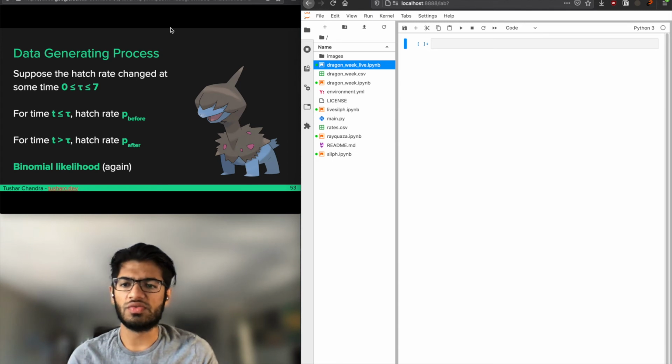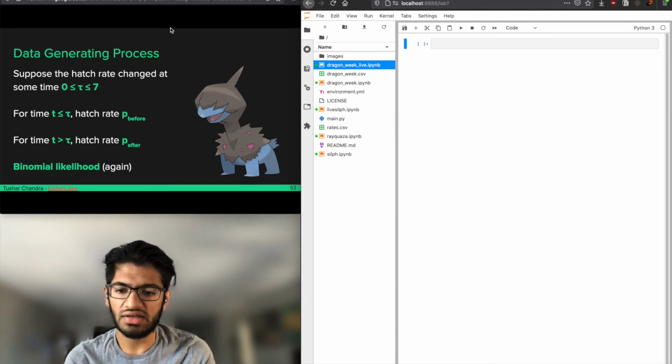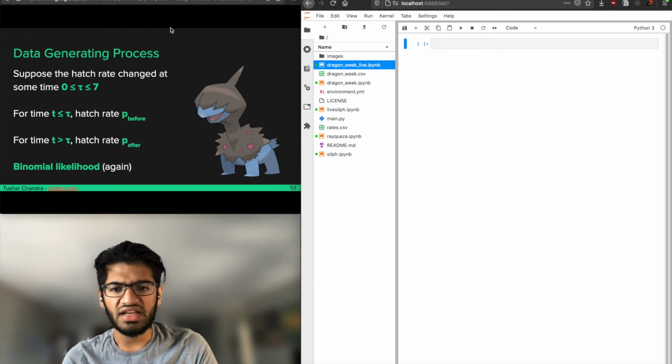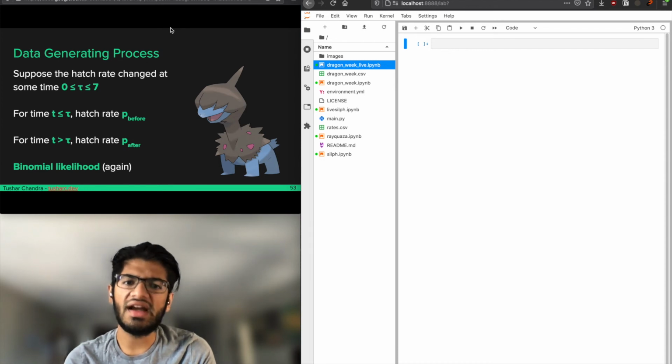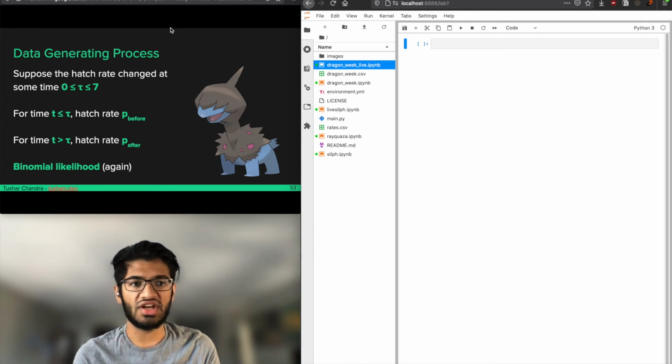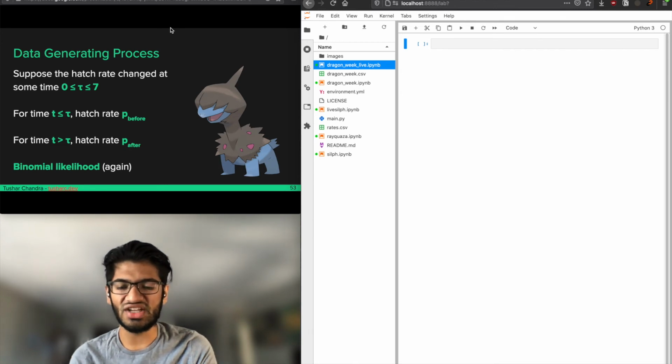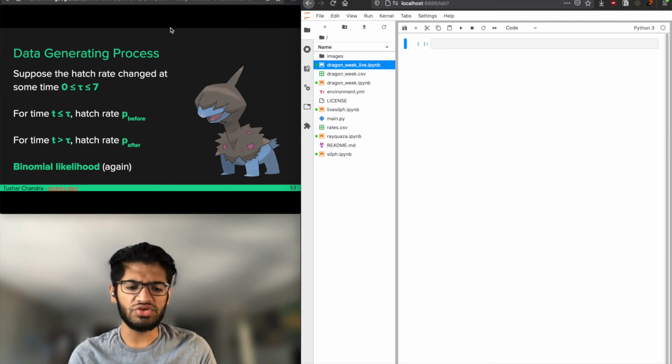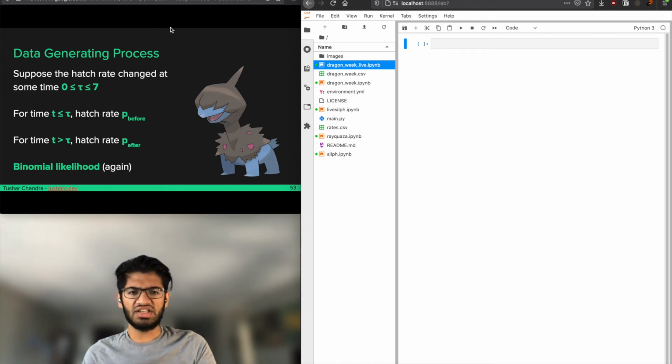So we're going to suppose that in these 8 days of data, the hatch rate changed at some tau, where 0 is less than tau is less than 7. On one of those days, before that, there was a hatch rate p before, and after that, there was a hatch rate p after. Given that hatch rate, we know how many eggs we hatched, and we know how many of those were Dino, and so that's a binomial likelihood if we, again, assume that the events are independent and that the hatch rate didn't change within a particular day, which at this point is a very big assumption. Unless the game developer switched it off at midnight, it had to have changed within a particular day, so this assumption doesn't hold up, as we're going to see, but it's good enough to continue, and at least to build a model with.